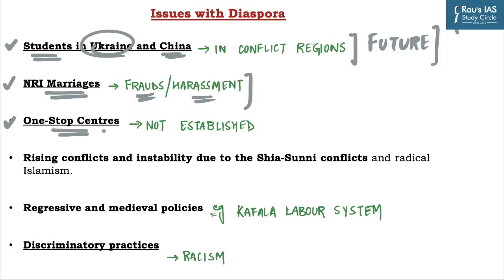The next one is one-stop centers. Long back, the Ministry of External Affairs had decided to establish overseas centers to help distressed people, but they have not been established in many of the countries.